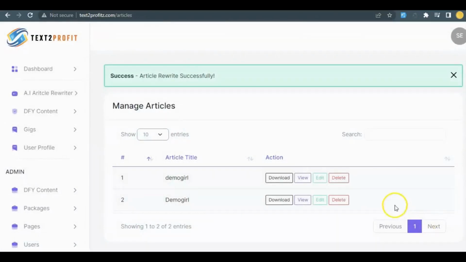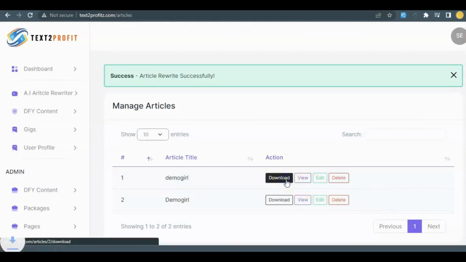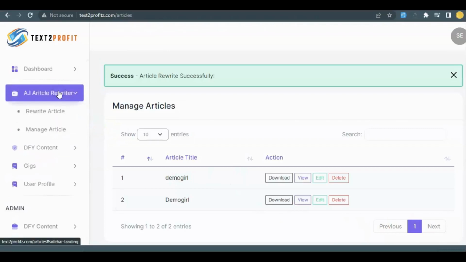If you're looking to download the article that you created, just click on this download button and it automatically gets downloaded to your system. Okay, let's keep moving. Back to the AI article writer, over here is manage article.